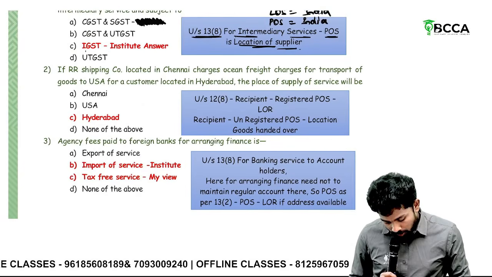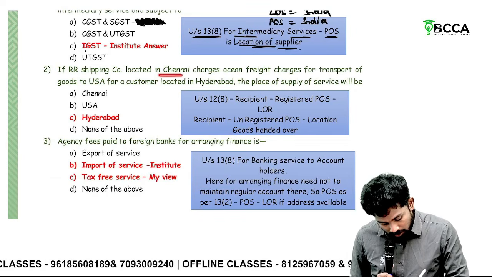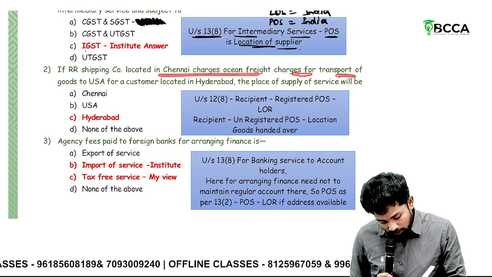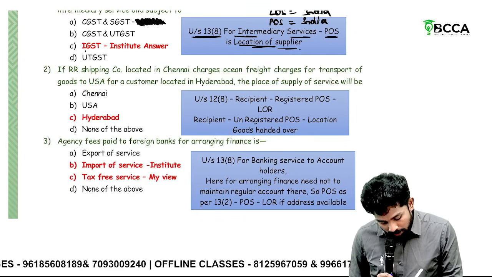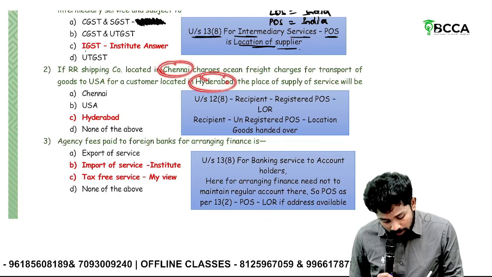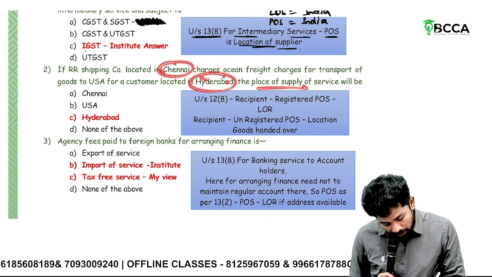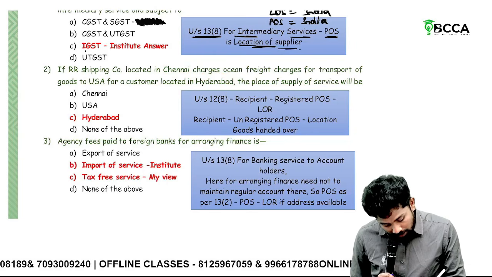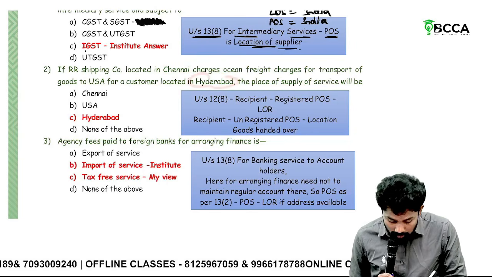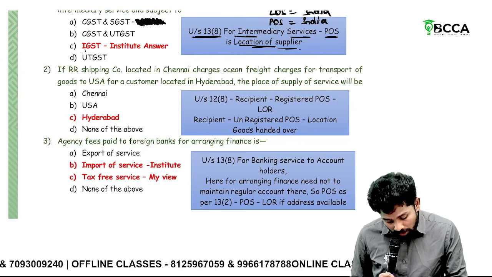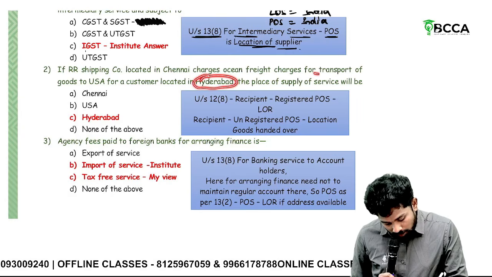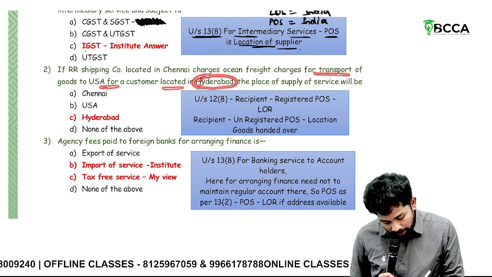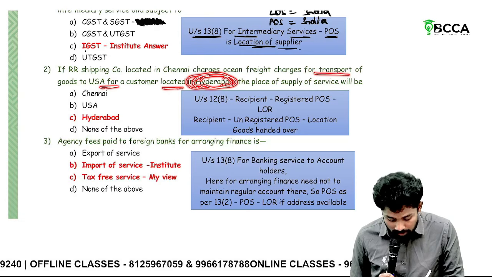See now. RR Shipping Company Limited, Chennai, ocean freight charges for transport of goods to USA. Sir, supplier Chennai, recipient Hyderabad. What is the place of supply here? Recipient registered or unregistered? They didn't mention. Okay, if recipient is registered, then Hyderabad. Assume if recipient is unregistered, where the goods are handed over? For transportation of goods to USA for a customer located in Hyderabad. If they are handed over in Hyderabad, then it is Hyderabad.